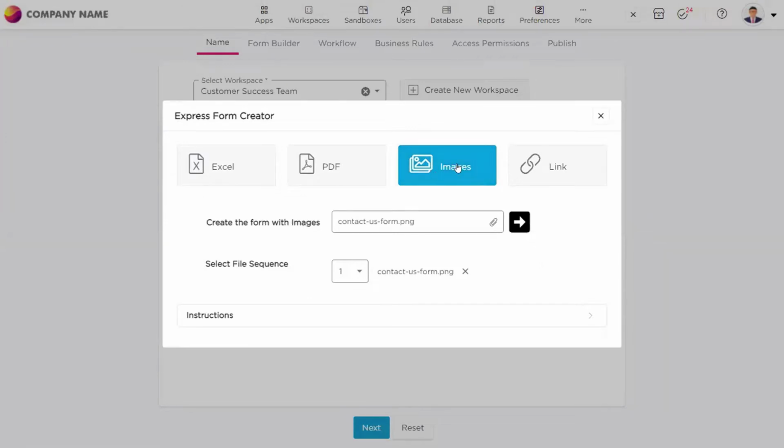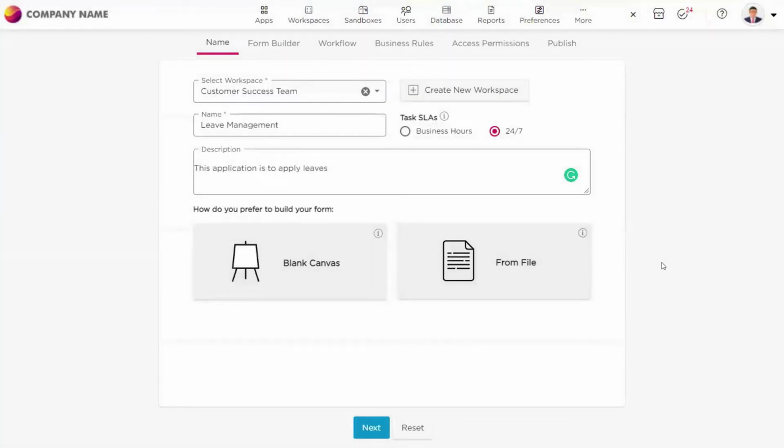So for example, if I want to upload an image like any forms that you see, online forms, leave application forms, or registration forms, any kind of forms that you see online, or you see in your universities, or at your workplace, a lot of places that you see. If you want to replicate the same kind of form in your application as well, you can simply upload the form and click this arrow button so that the form will be automatically generated for you. So this is about the form from file.